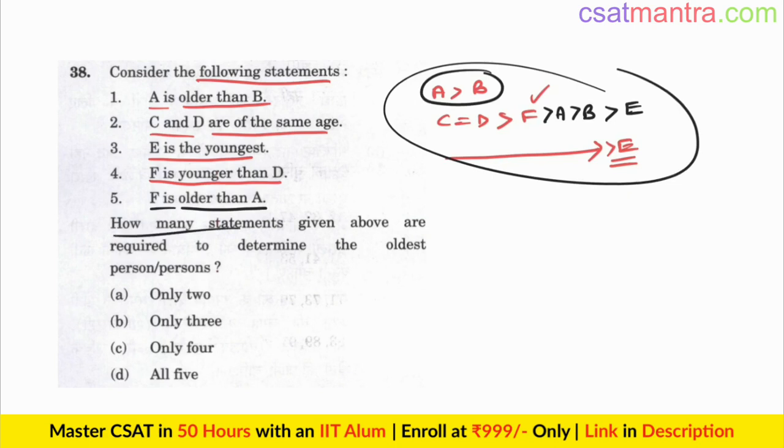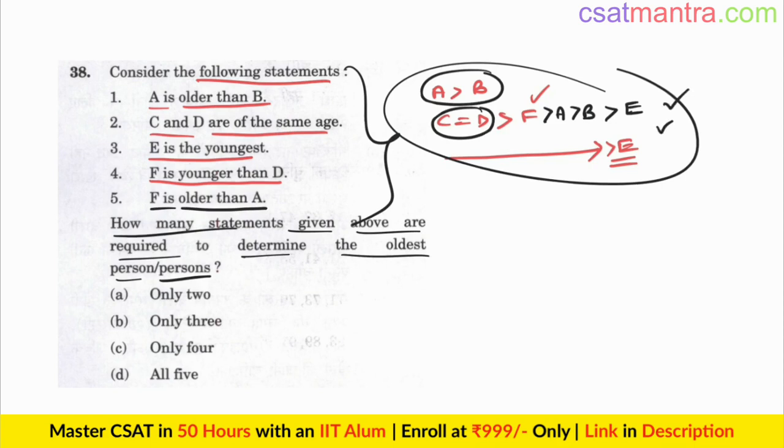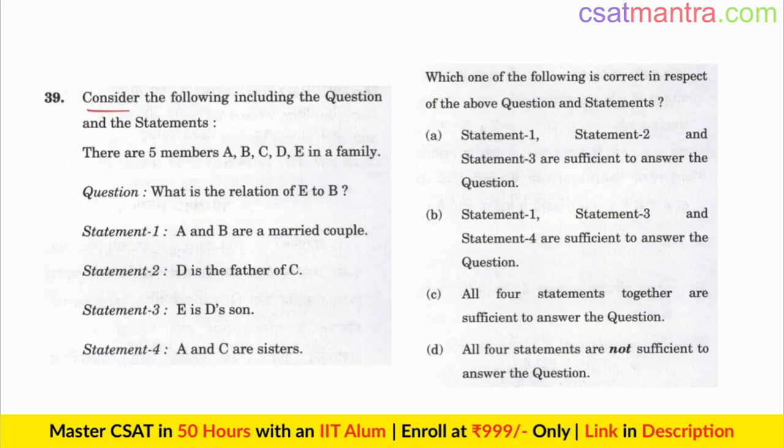So how many statements given above are required to determine the oldest person or persons? Oldest are C and D. We need all of them. We have made use of all of them and found out this relationship. So answer is D.